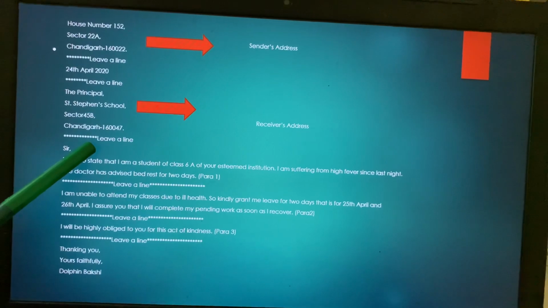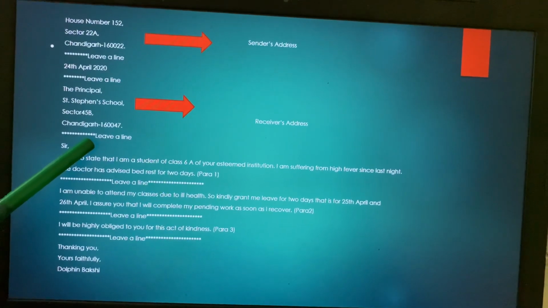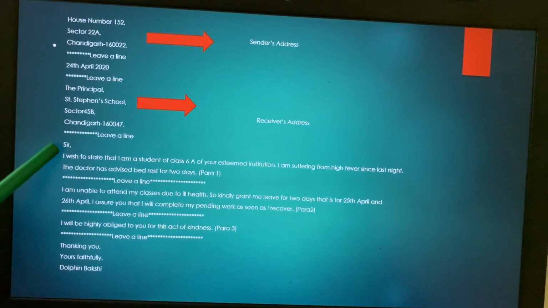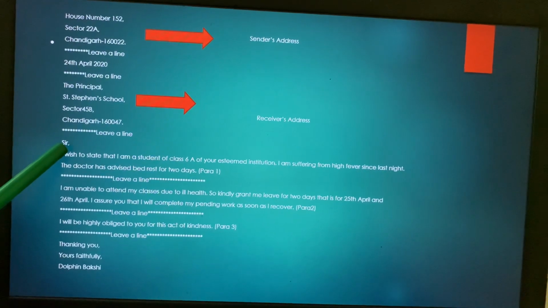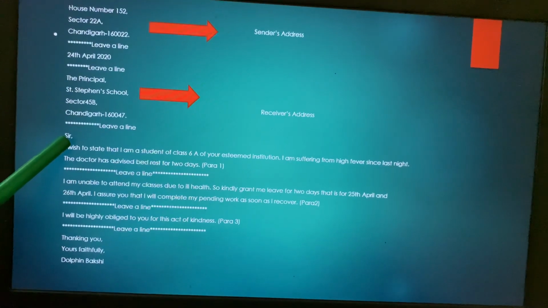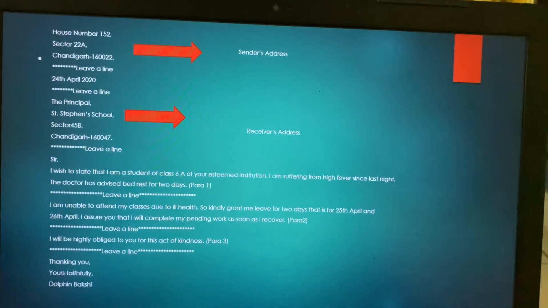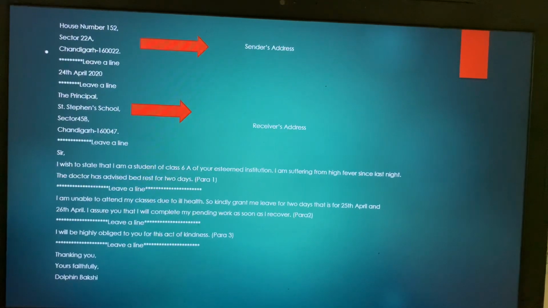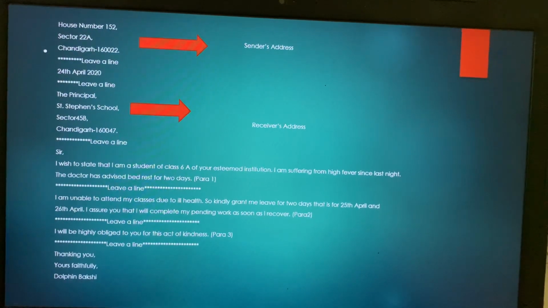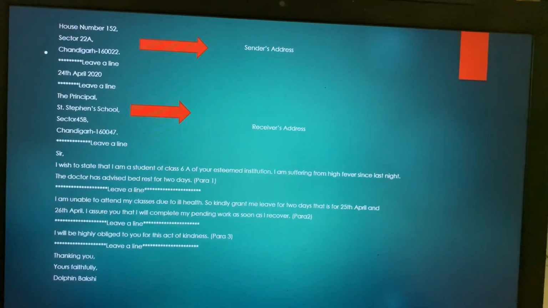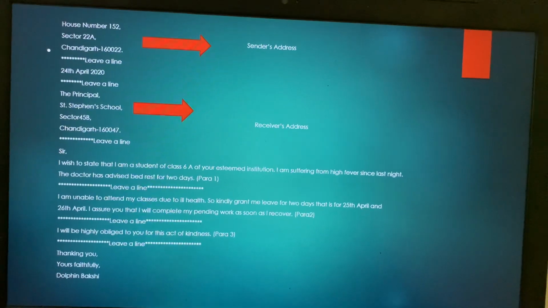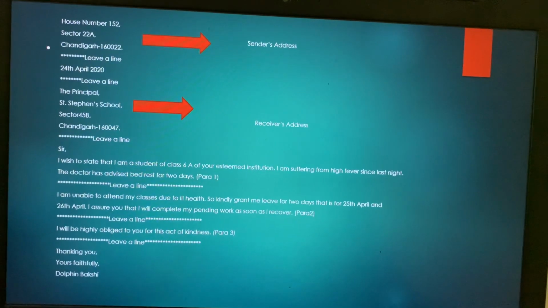After that again, children, you leave a line. Clear? After leaving a line, you write the salutation and again you put a comma. Okay, children. Then you come to your first paragraph which says, I wish to state that I am a student of class 6A of your esteemed institution. I am suffering from high fever since last night. The doctor has advised bed rest for 2 days.